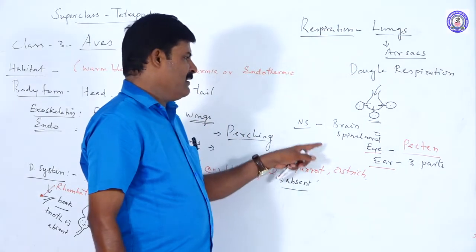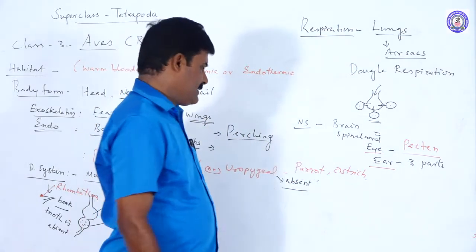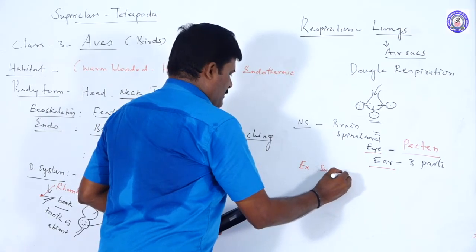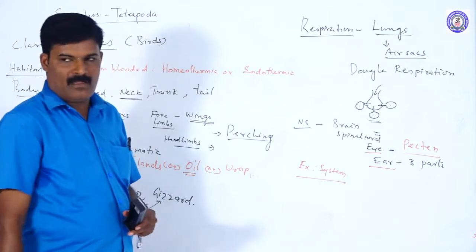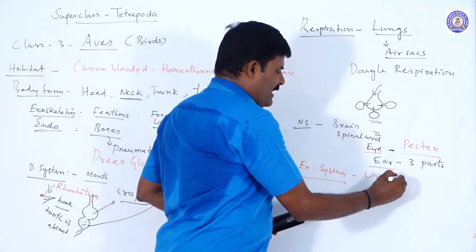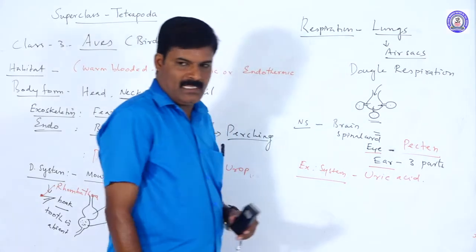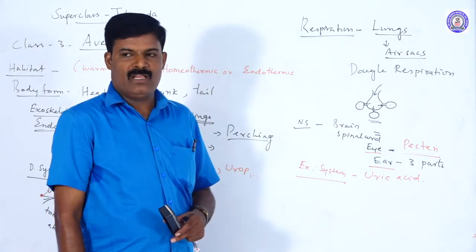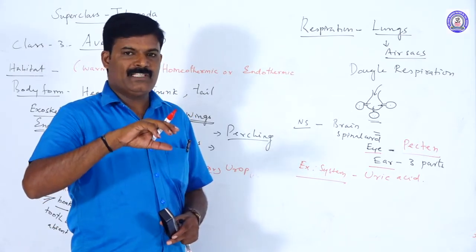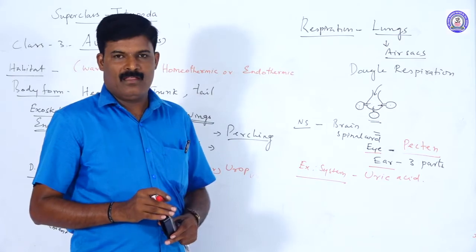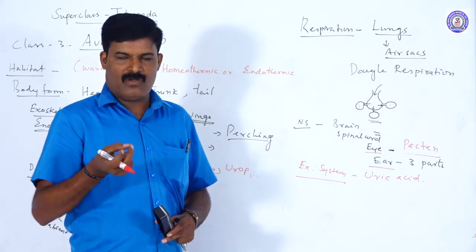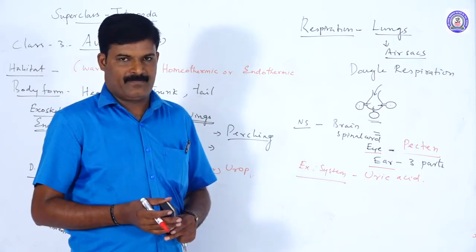So these are the nervous system of these birds. Excretory system. Birds commonly excrete uric acid as the main nitrogenous waste, so birds are known as uricotelic animals. During the formation of uric acid, there is no requirement for a large amount of water, only a very small amount.